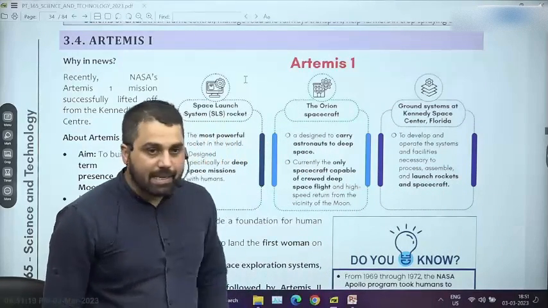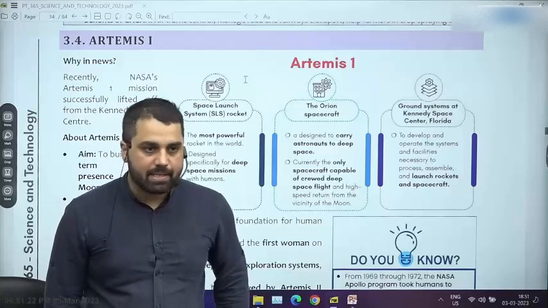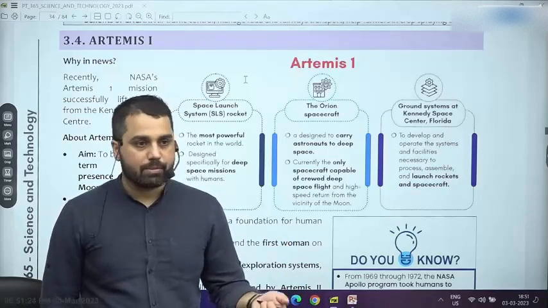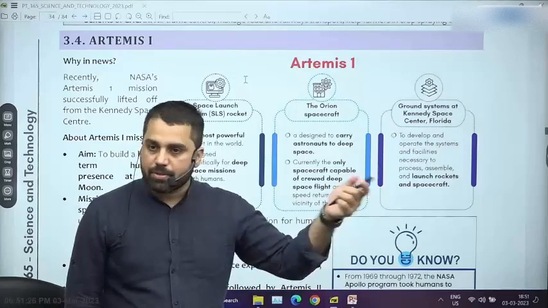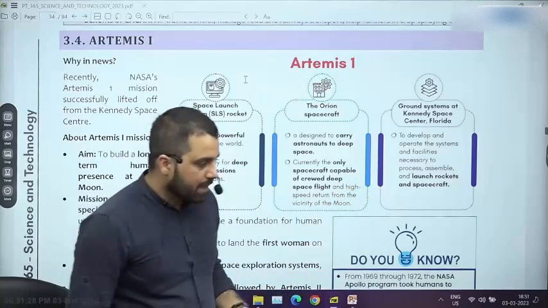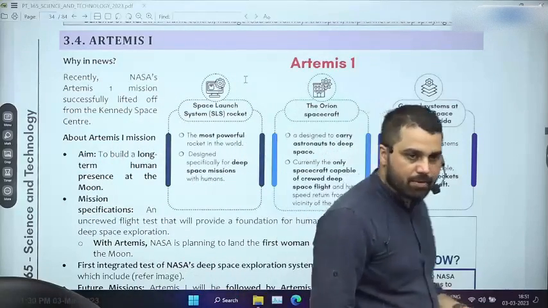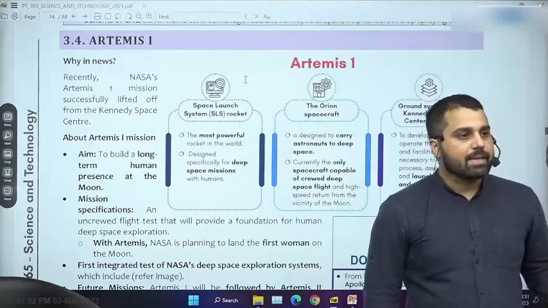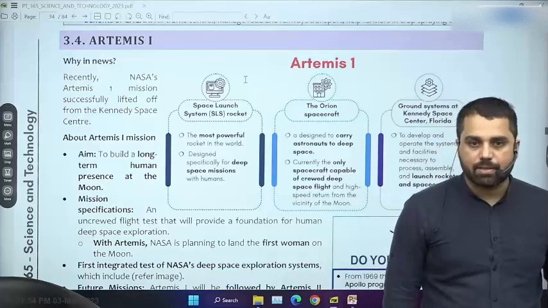So in 1969, NASA became the first agency, of course, with the help of what we call the Apollo mission. Everyone must know, Neil Armstrong, Buzz Aldrin, two persons who became the first astronauts to set their foot on the Moon surface. Now in Greek mythology, Artemis is the sister of Apollo.